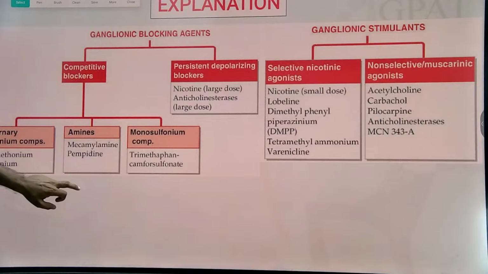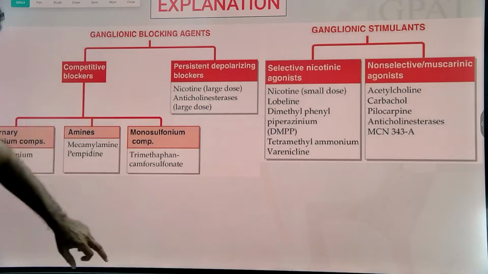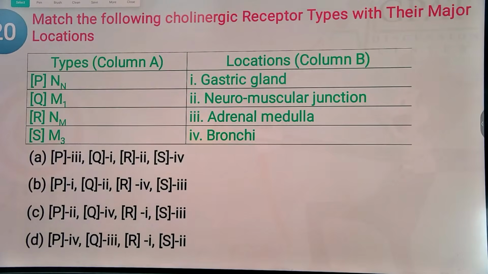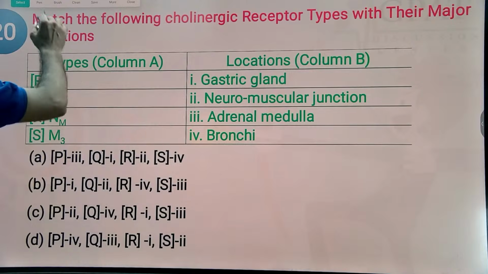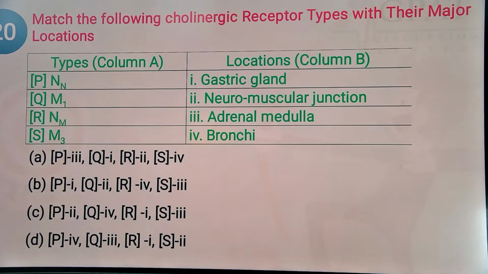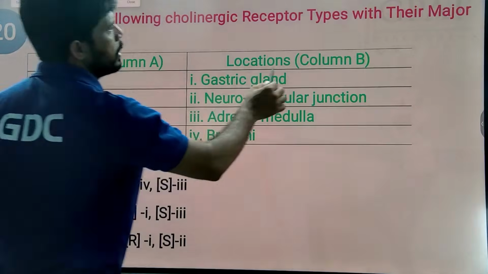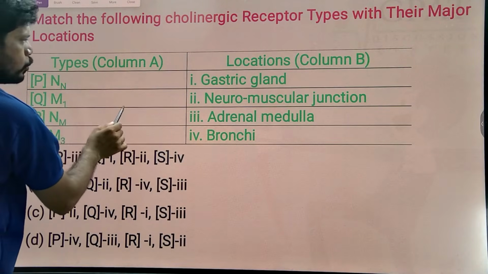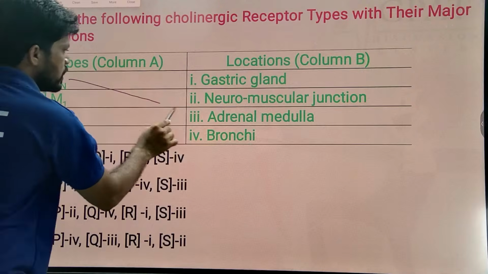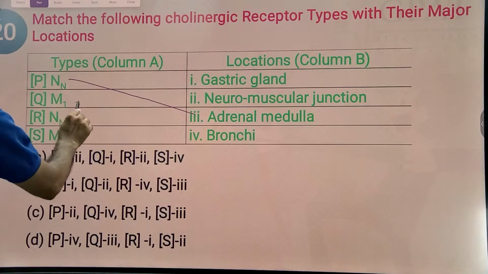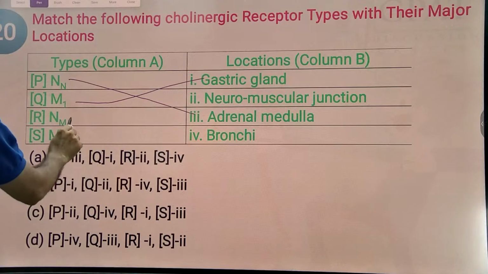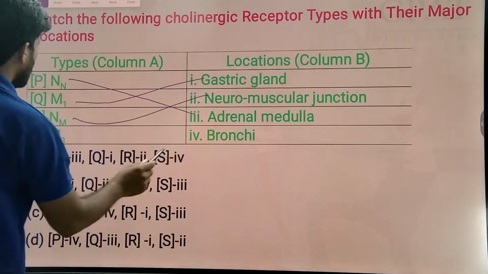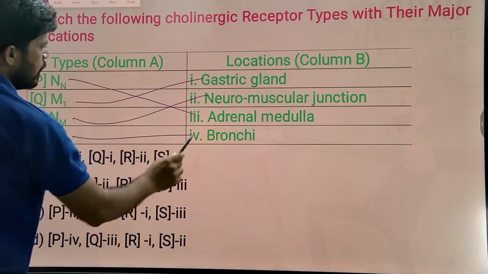So this is the classification of ganglionic blockers as well as ganglionic stimulants. They stimulate N-nicotinic receptors. Next, match the following cholinergic receptor types with their major locations. So N-nicotinic ganglion present on the adrenal medulla. M1 receptors present on the gastric glands. NM receptors present on the neuromuscular junction. M3 receptors present in the bronchi.